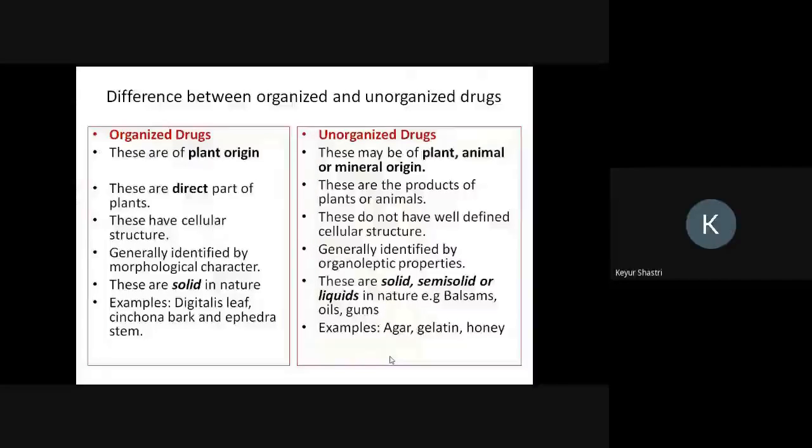Organized drugs have a lot of examples: digitalis leaf, vasaka leaf, tulsi leaf, cinchona bark, ephedra stem. These are all organized drugs. Whereas agar, gelatin, honey are all unorganized drugs. Unorganized drugs can come from plant origin, and they can also come from animal origin.